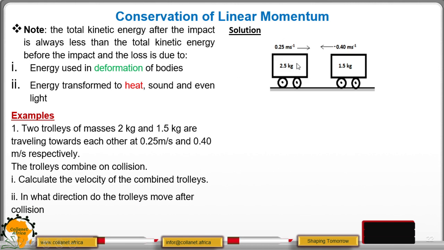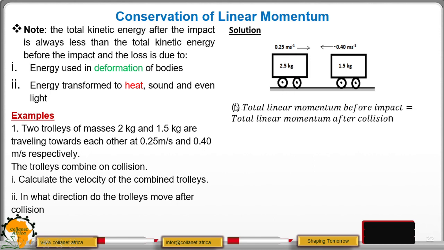We have the diagram that is showing us the two trolleys. This one is moving towards this direction and this one is moving towards the opposite direction. Note that we have put this as negative so that we can show that it is opposite to the first velocity. So we proceed as follows. The total linear momentum before impact is equal to the total linear momentum after collision. So our momentum before will be m1u1 plus m2u2. But after collision, they are combining, and therefore, the total mass will be m1 plus m2, multiplied by the common velocity.